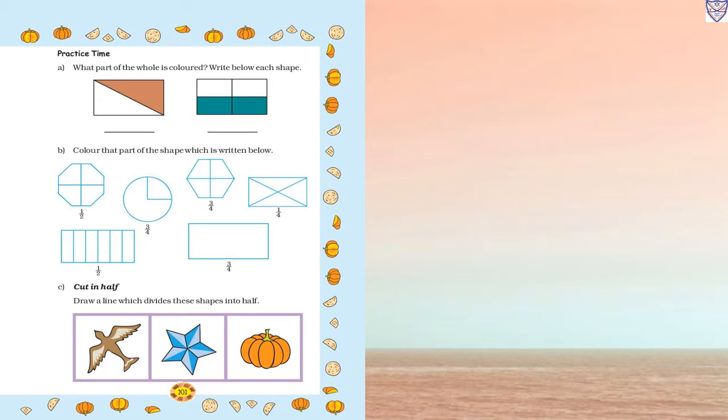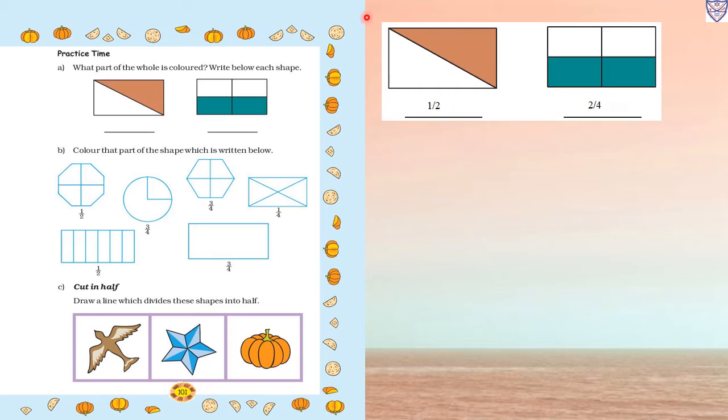Page number 101. Practice time. A. What part of the whole is colored, right below each shape? Now we have to write the part. How much part is shaded? So how many total parts are there? 2. And how many parts are shaded? 1. So the total parts we write in the denominator and the shaded parts we write in the numerator. So that is 1 upon 2.